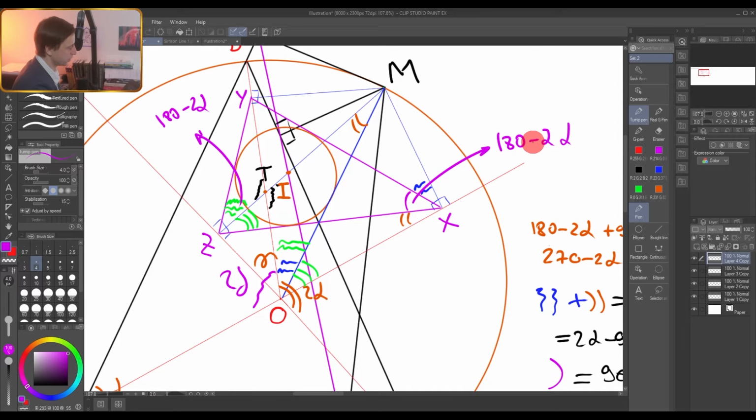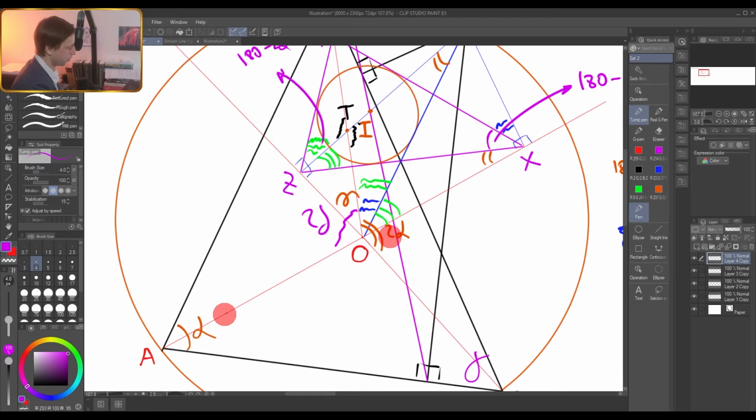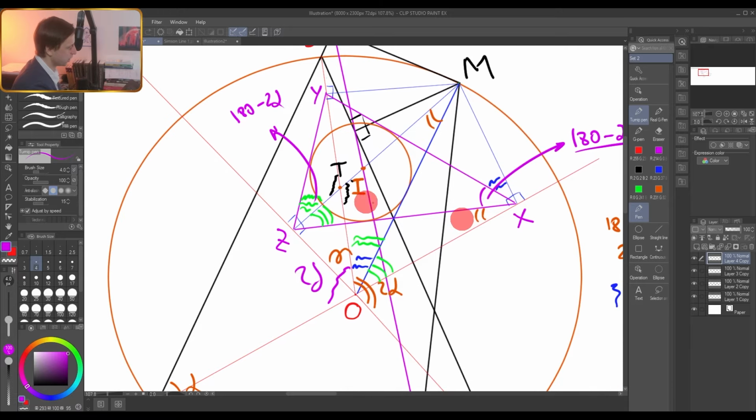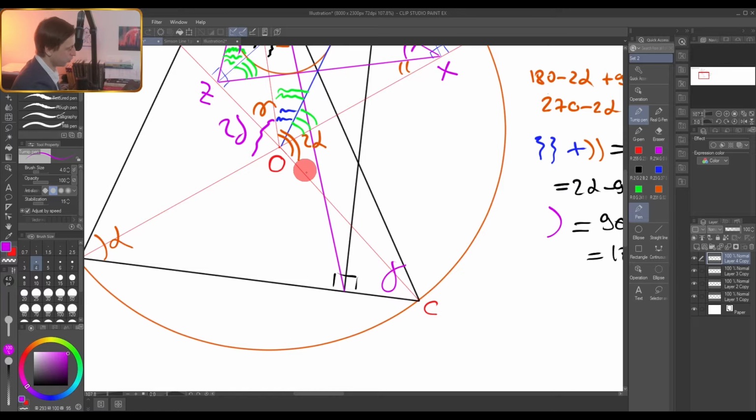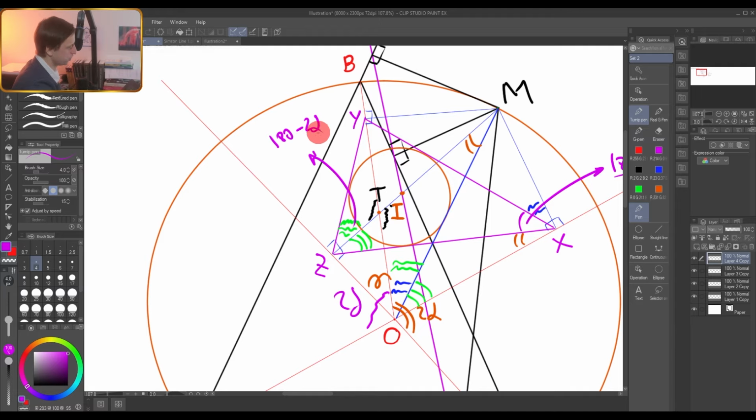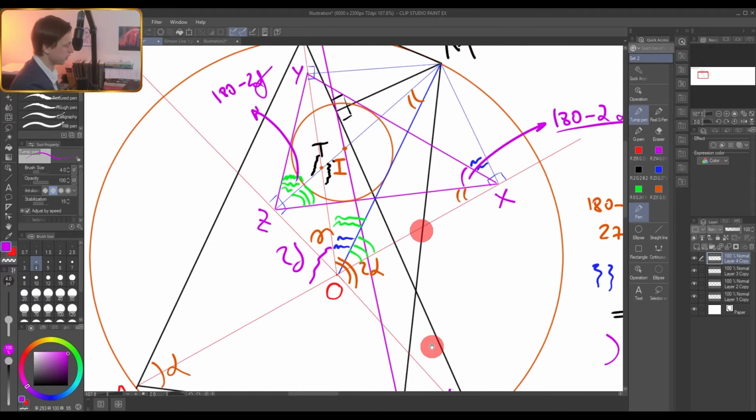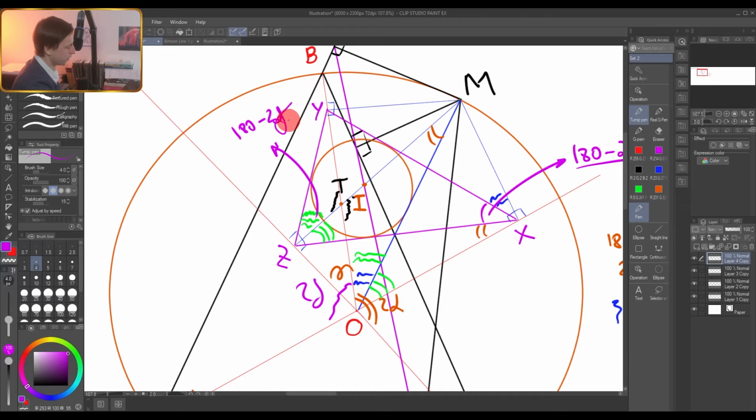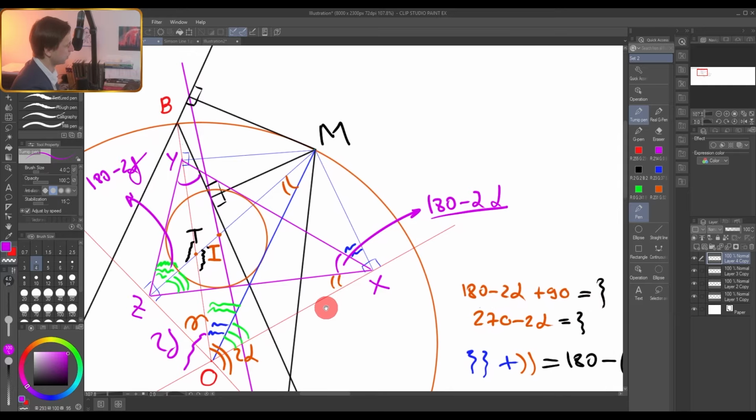Here we got that this angle, when we dropped perpendicular on OA, turned out to be 180 minus 2A. And when we drop perpendicular on OC, this angle turned out to be 180 minus 2 gamma, so 180 minus 2C. And therefore this one, when we drop perpendicular on OB, inevitably has to be 180 minus 2B. Well, it just comes from the basic math.